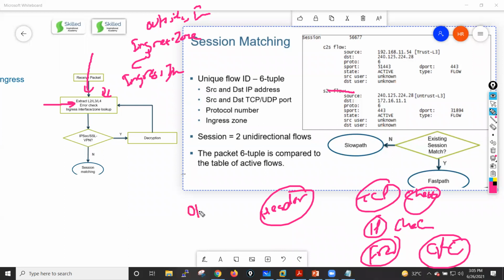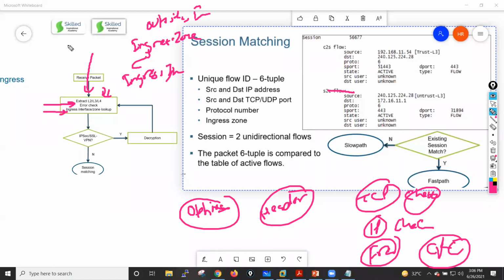Sometimes we use some option fields in these headers. Maybe in the IP header, we are using fields like strict source route or record route, these kinds of features. Sometimes these kinds of things are not allowed by the firewall. So in that case, it will check these headers for errors, and it will drop that packet. It will also perform the ingress interface and zone lookup, so it will perform these two lookups as well.